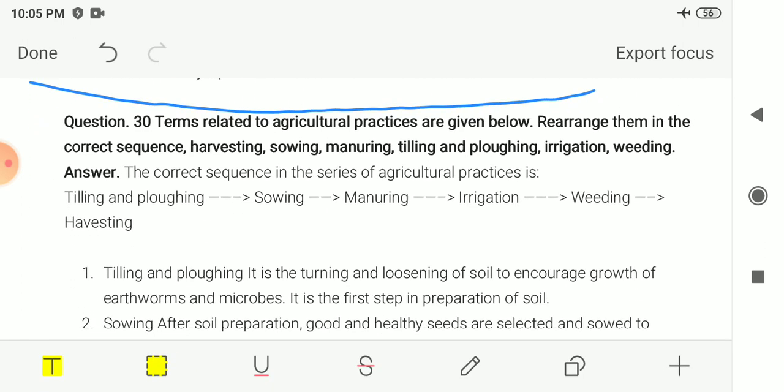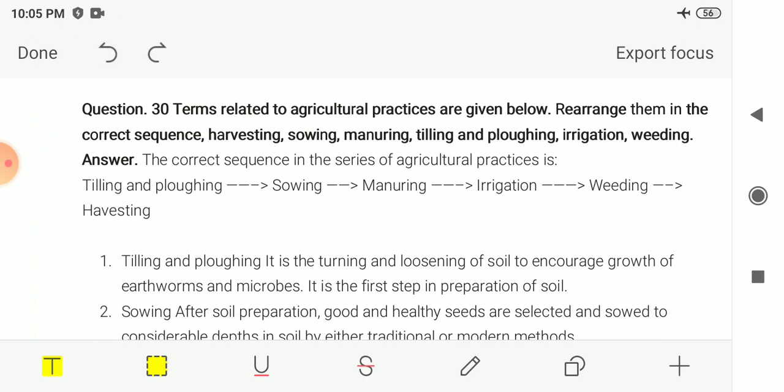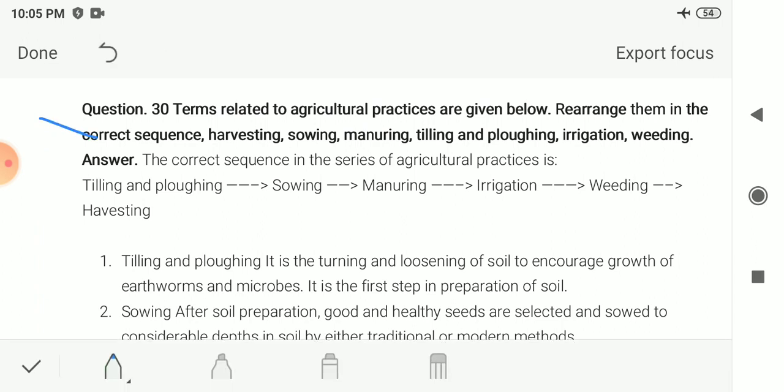Next question is, terms related to agricultural practice are given below. We have to rearrange them in the correct sequence. The terms given are harvesting, sowing, manuring, tilling, ploughing, irrigation and weeding. The correct sequence for this agricultural practice is tilling and ploughing, then the next stage is sowing, the next one is manuring, then irrigation, weeding, and last is harvesting.